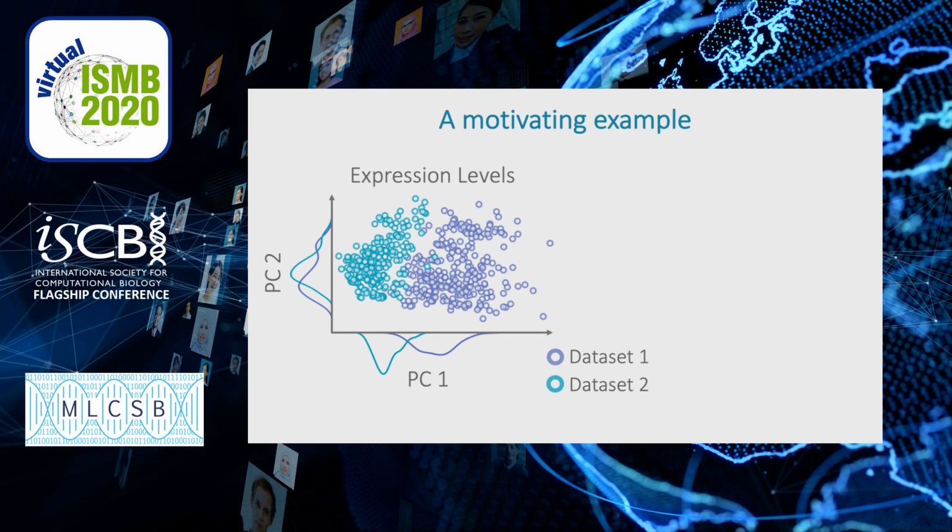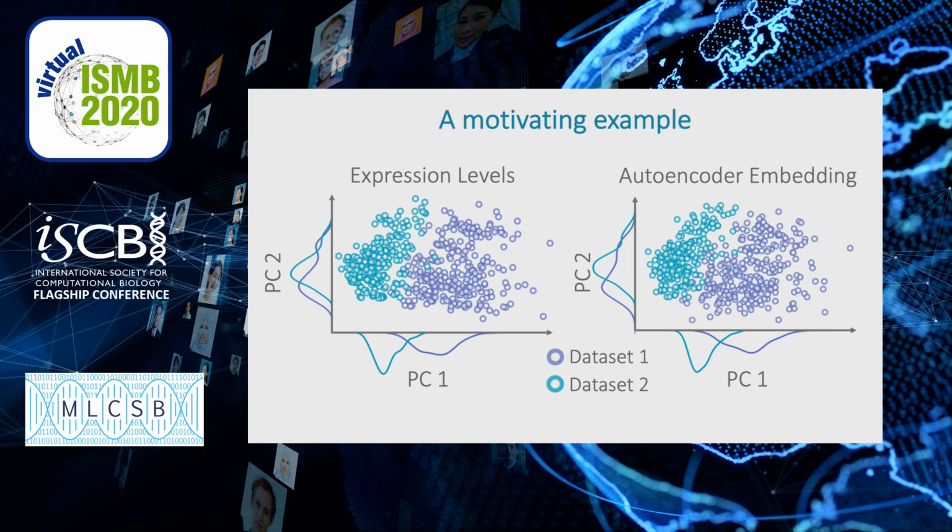We then simply passed this expression matrix to an autoencoder and created the same plot for the autoencoder embedding. And again, we observed that the dataset effect is highly confounding the space. And this problem becomes even more severe when we try to transfer our models to unseen datasets.